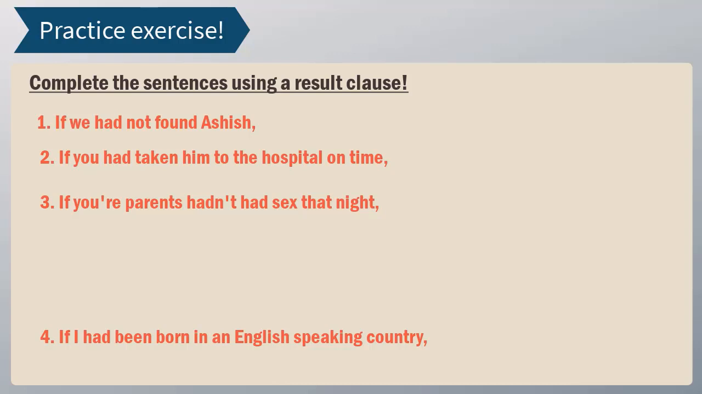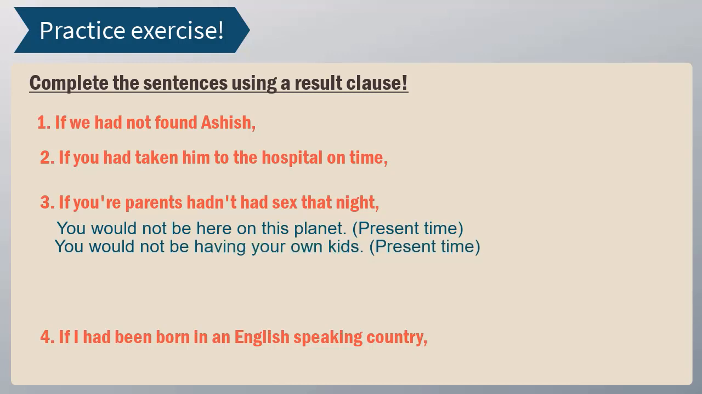Okay, if your parents hadn't had sex, "had", the second "had", is an action verb, past participle of have. If your parents hadn't had sex that night, how does it affect our present or future? We can say, you wouldn't be here on this planet. If your parents hadn't had sex that night, you would not be here on this planet, which is actually true. We can also say you wouldn't be having your own kids. If your parents hadn't had sex that night, you wouldn't be having your own kids.